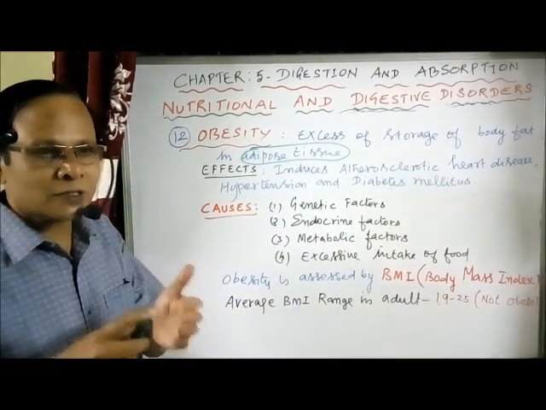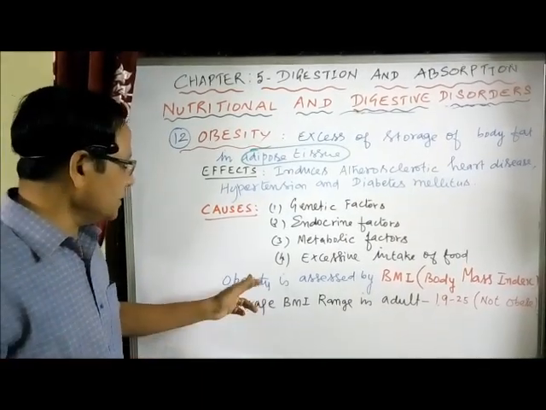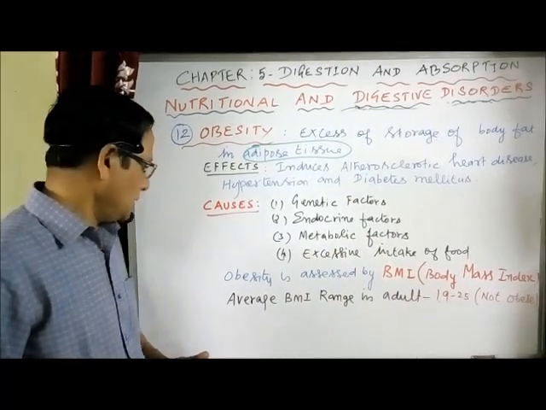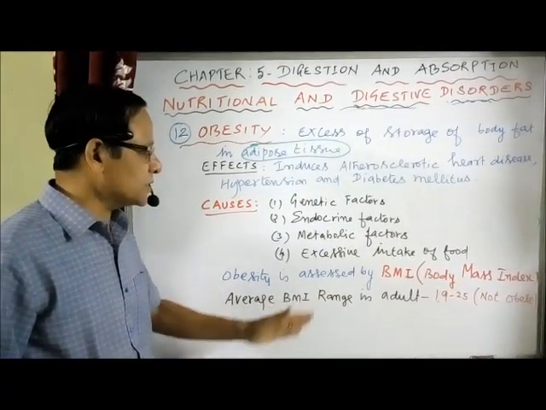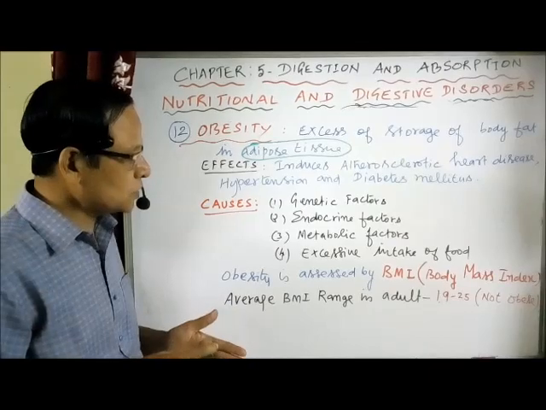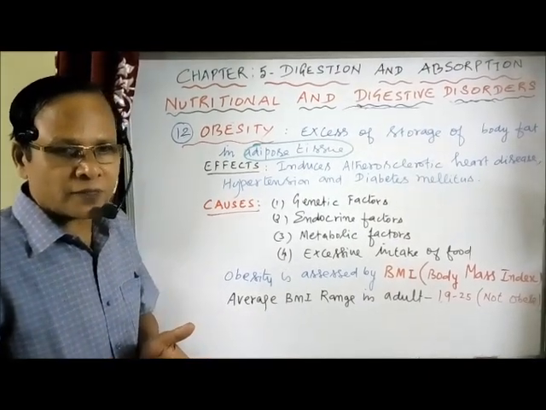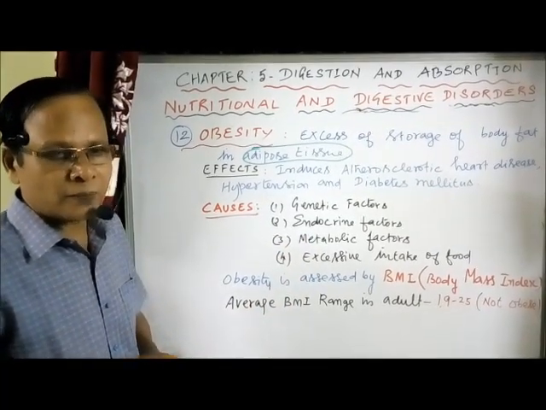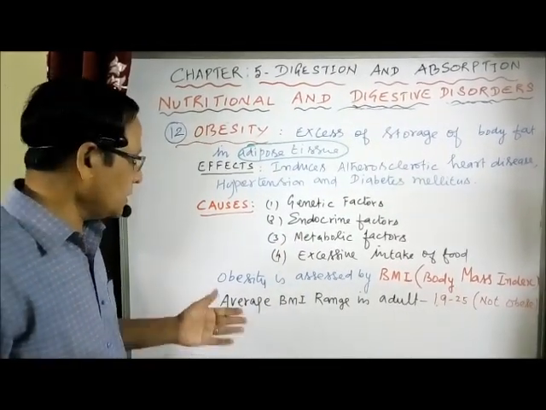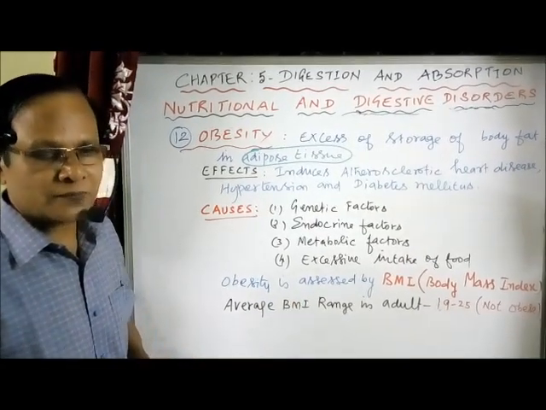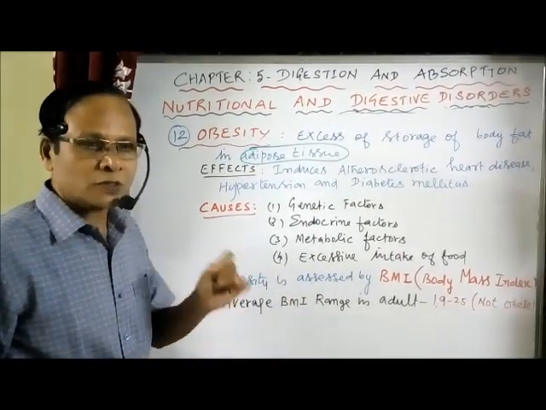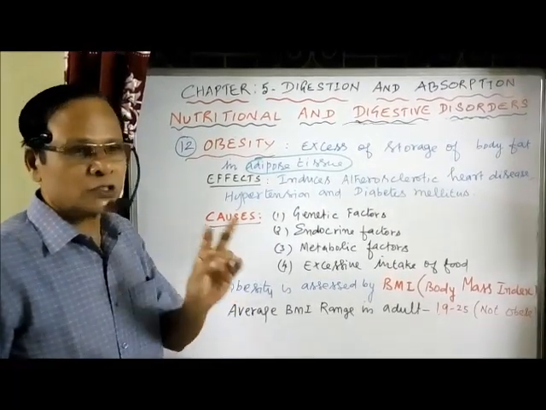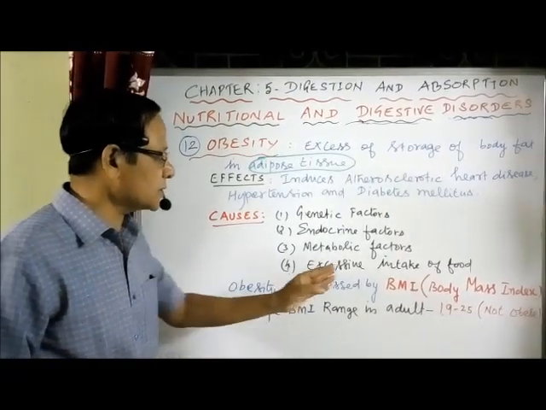How can we say that a person is obese? Obesity is assessed by one method called body mass index. The average BMI range in adults is between 19 to 25. If the person has a BMI of 19 to 25, the person is not obese. Then what is BMI? How can you calculate it? We need 2 units: one is the weight of the body, another one the height of the body. So weight and height are the 2 units we need for calculating the BMI.